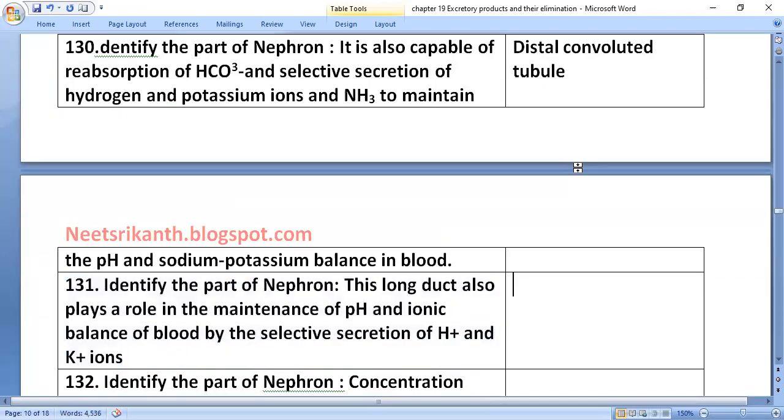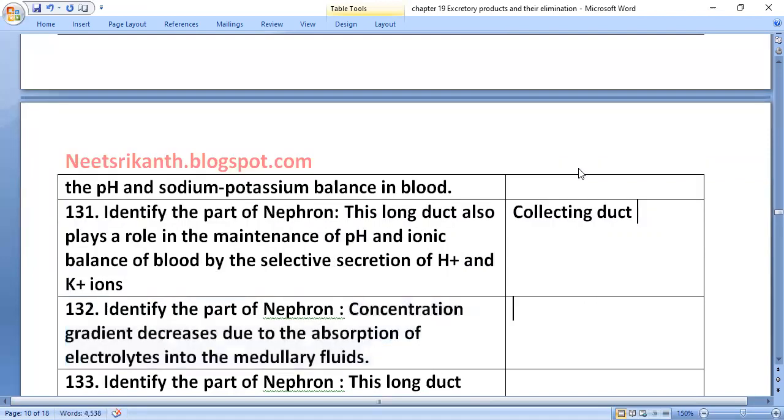Identify the part of the nephron. This long duct also plays a role in the maintenance of pH and ionic balance of the blood by selective secretion of H plus and potassium ion. That is the collecting duct.